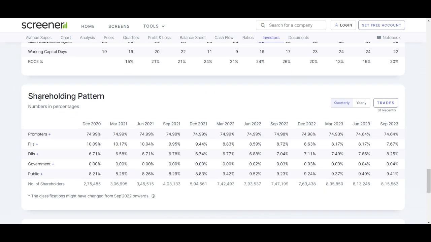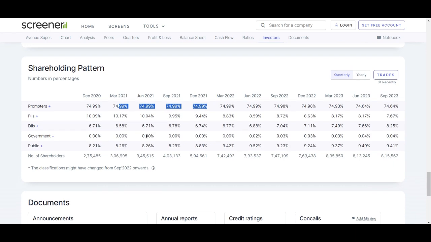Let's now talk about the shareholding pattern in DMART. Understanding the shareholding pattern of DMART provides insights into the ownership distribution among various investor categories. Let's explore the changes in DMART's shareholding pattern from December 2020 to September 23. So the promoters holding, DMART has maintained a stable promoter holding throughout the observed period, consistently at 74.99%. This indicates the strong commitment from the promoters, reflecting confidence in the company's long-term prospects.